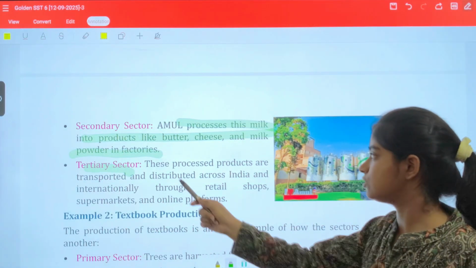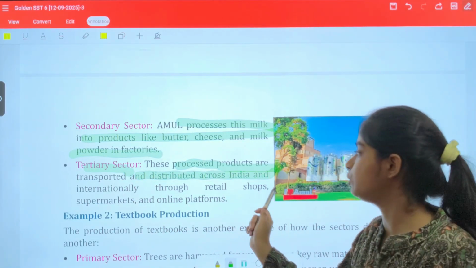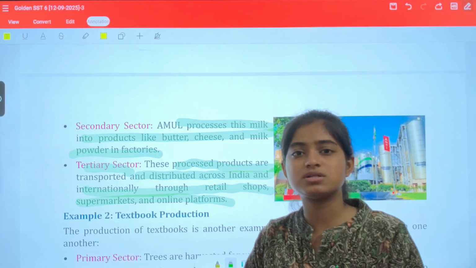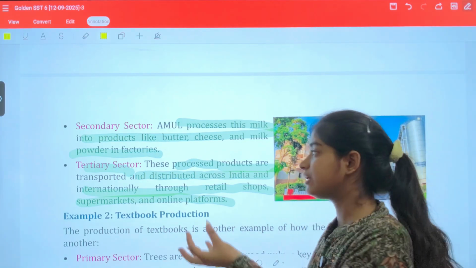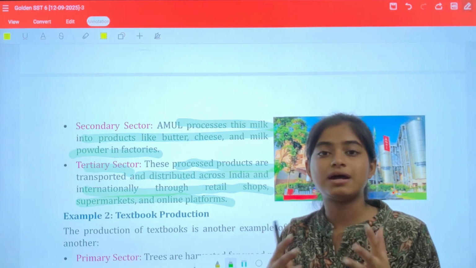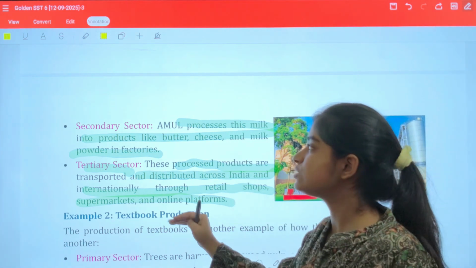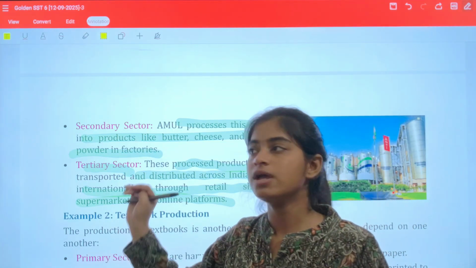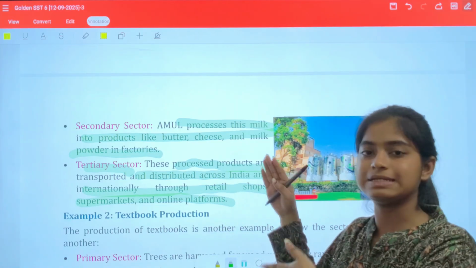Next, we have the tertiary sector. These processed products are transported and distributed across India and internationally through retail shops, supermarkets, and online platforms. Now this butter and cheese are being sold internationally to people. Now, who is earning more money? Definitely the people working in the tertiary sector, because they are earning online, earning internationally, and dealing with international clients. So that means all the sectors are interdependent on each other. Without the primary sector, the tertiary sector is nothing. But the demand is higher in the tertiary sector, then secondary, and then primary.